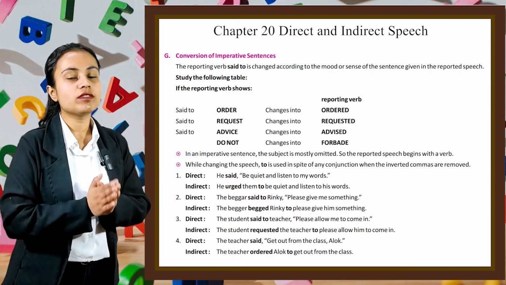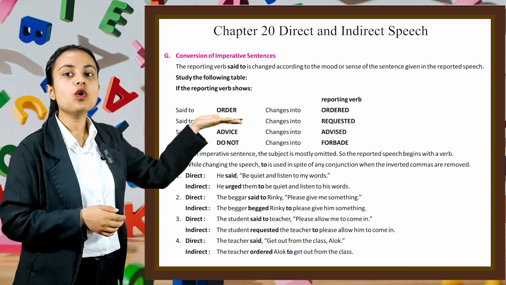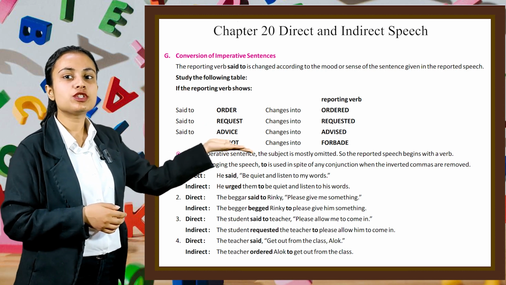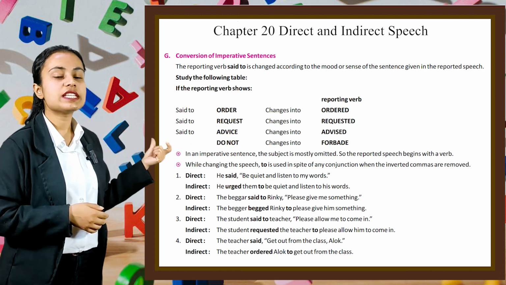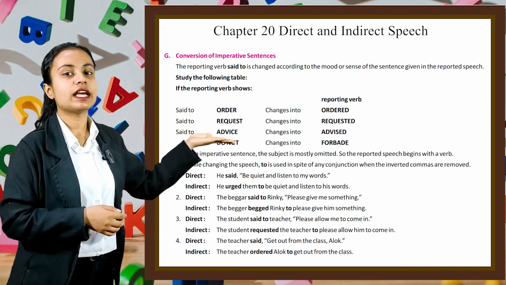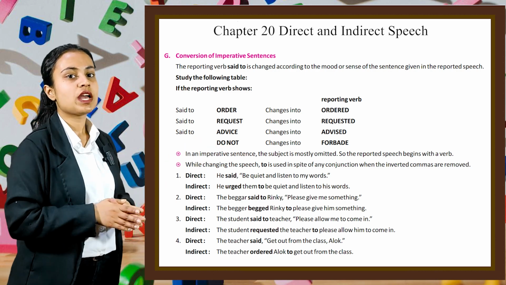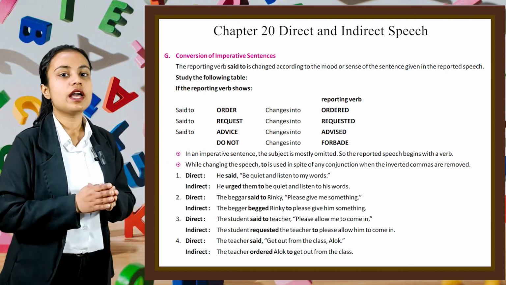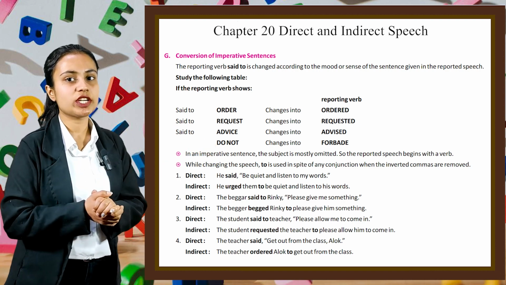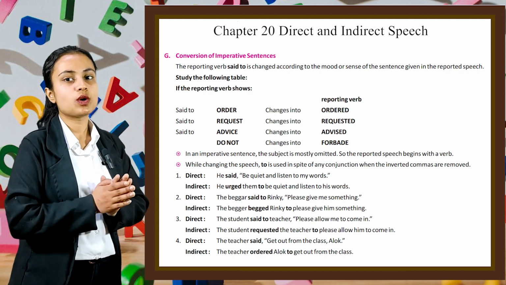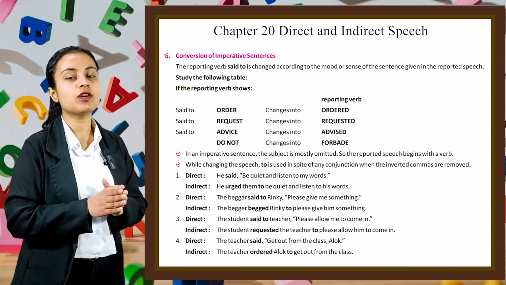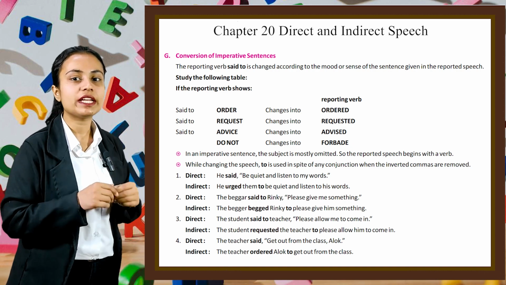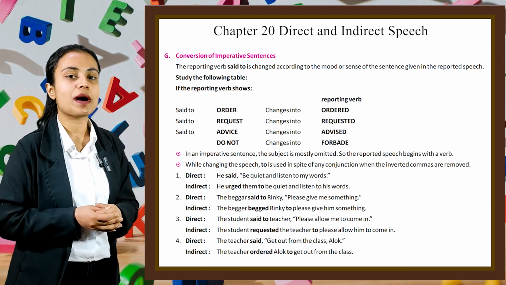Now if the reporting verb said to shows order, it changes to ordered. If said to shows request, it changes to requested. If said to shows advice, then it changes to advised. And if it shows do not, it changes to forbade. In an imperative sentence, the subject is mostly omitted. So, the reported speech begins with a verb. While changing the speech, to is used in spite of any conjunction when the inverted commas are removed.